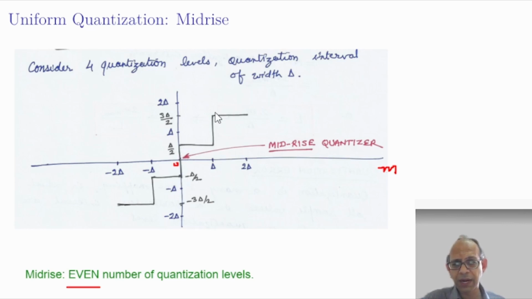Similarly, 3 delta by 2 and delta by 2, the height is delta, right? So whether you look at the length of the quantization interval or the height of the step size, it is delta, it is uniform, and that is the reason why such quantizers are called uniform quantizers. Sometimes we also need non-uniform quantizers. We will discuss them separately.